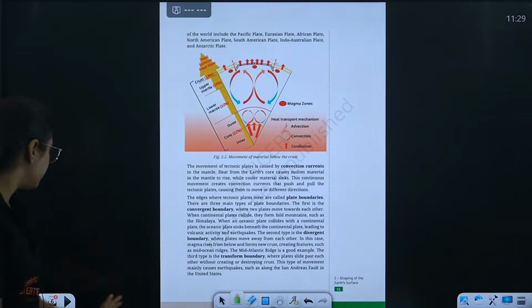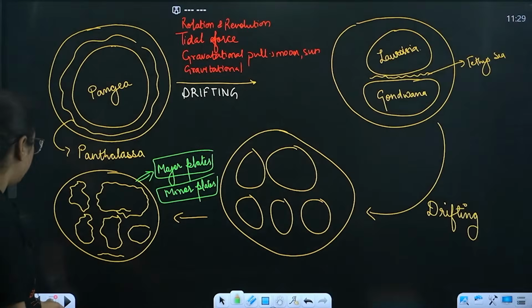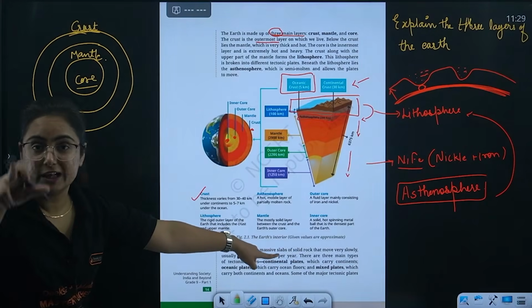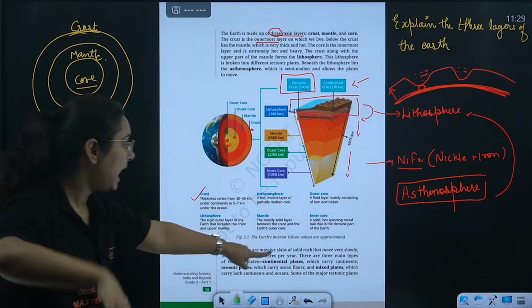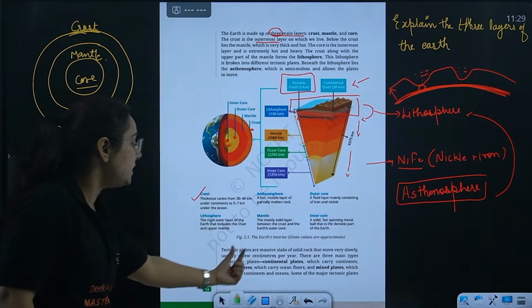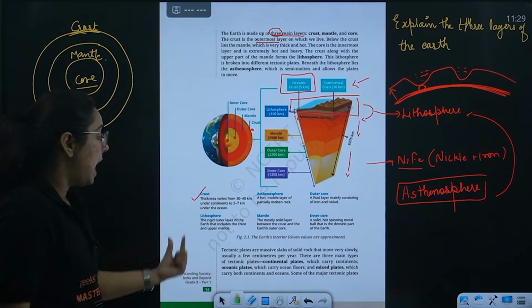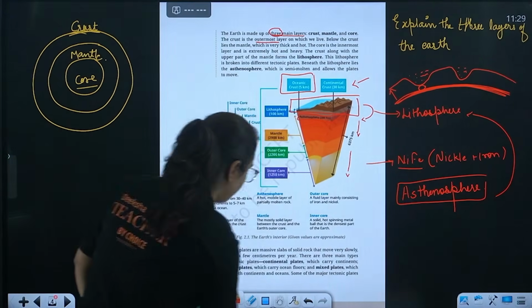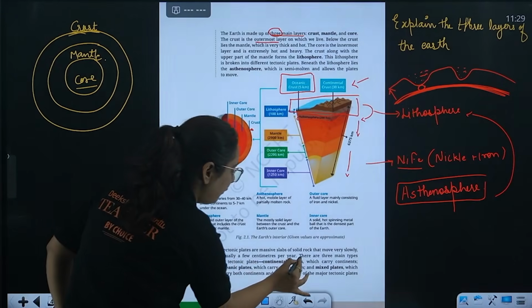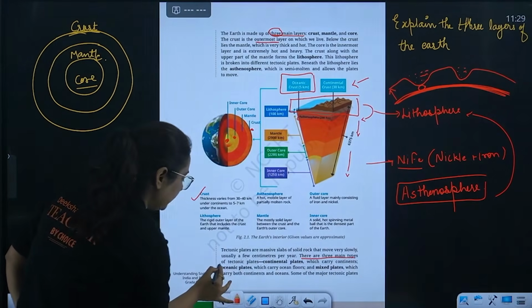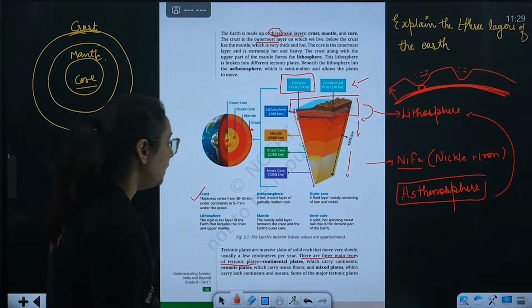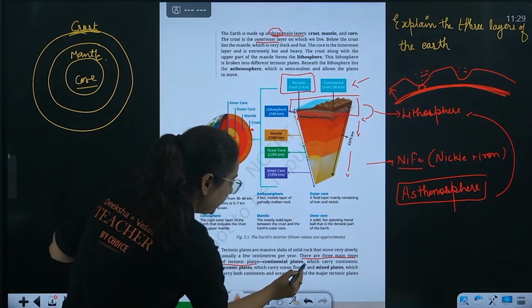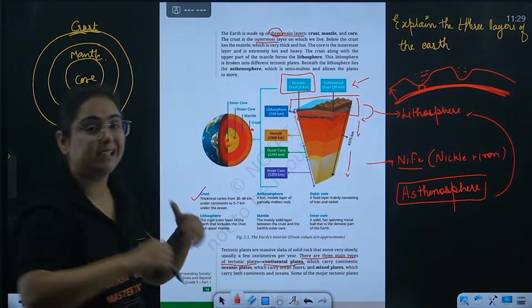Different types of what, beta? The plate boundaries are formed. Tectonic plates are massive slabs of solid rock that move very slowly, usually a few centimeters per year. However, there are three major types of tectonic plates. Take your NCERT book. How many types of tectonic plates are there, beta? There are three major types of tectonic plate. Number one, continental plate, obviously all landmass.